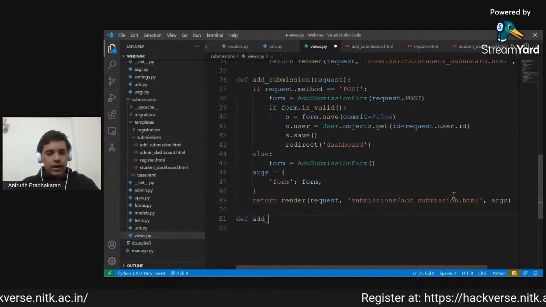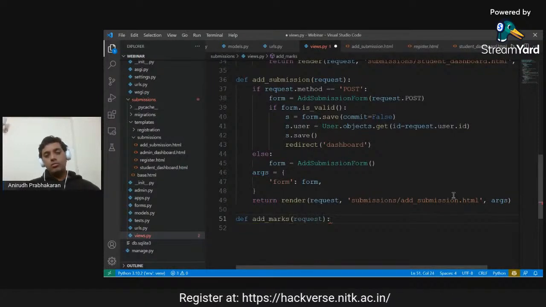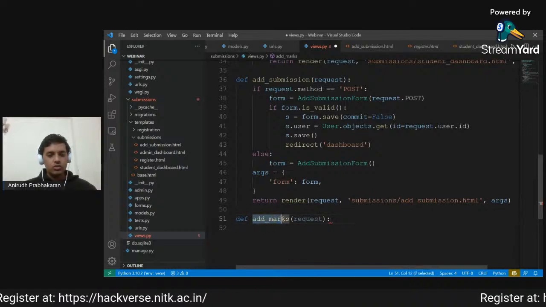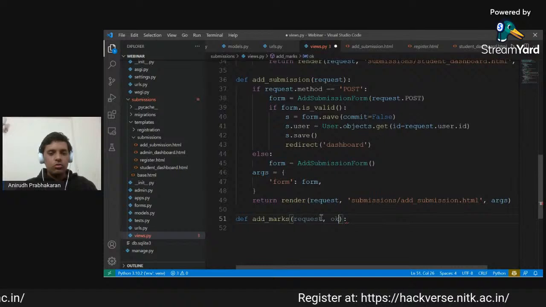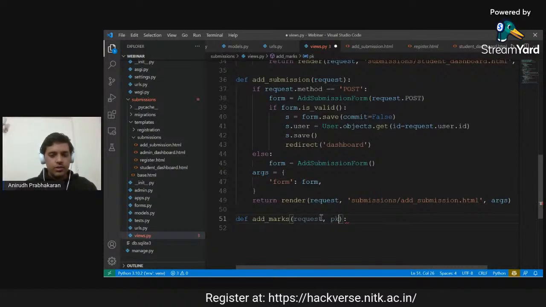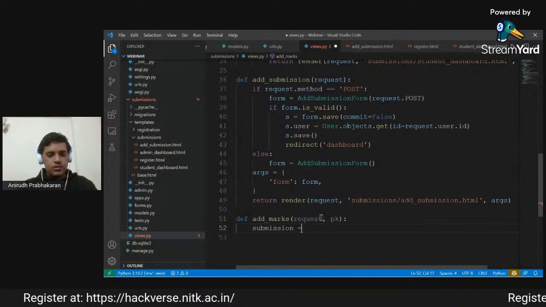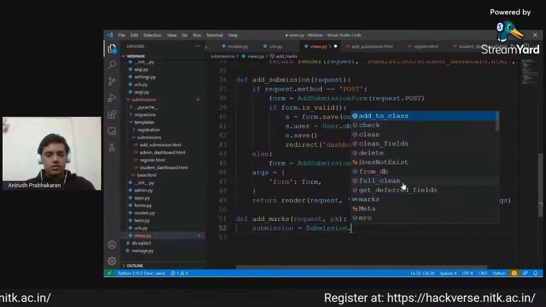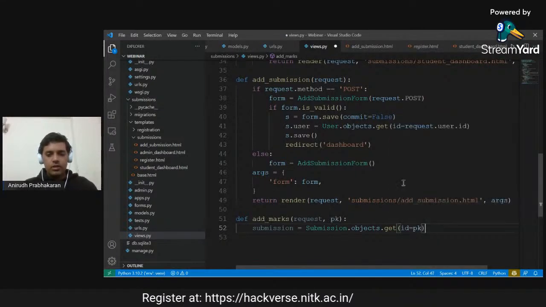Okay, so def add_marks. We have request. Now, one of the most unique things about this function is that we will actually require to add marks to one specific submission. So for that, we will actually need to know the primary key of that submission. So we will also take in primary key as a parameter, and from this we will actually get Submission.objects.get(id=primary key).